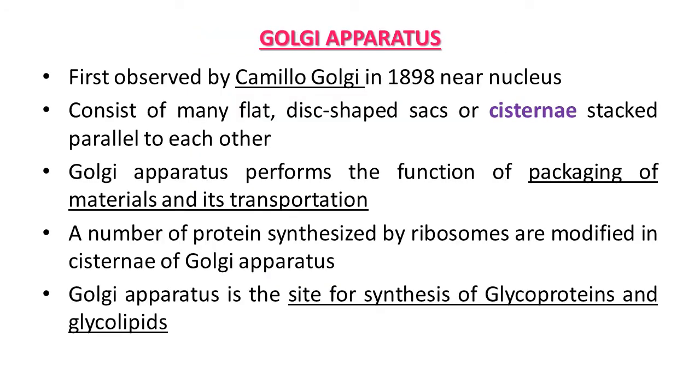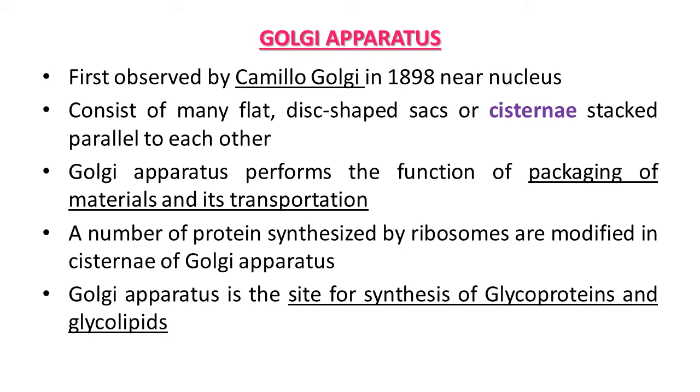Golgi apparatus. A very well known scientist, Camillo Golgi, in 1898 first observed densely stained reticular structures near the nucleus region in living cells, and later they were named Golgi bodies after him. They consist of many flat dish-shaped sacs or cisternae of 0.5 µm to 1 µm diameter. These are stacked parallel to each other. The number of cisternae present in a Golgi complex may vary.